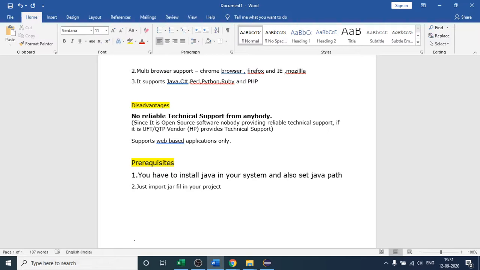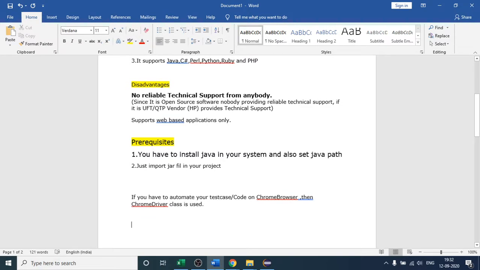Suppose you have to automate your code, or your test case, on the Chrome browser. Then Chrome driver is one class that is used.